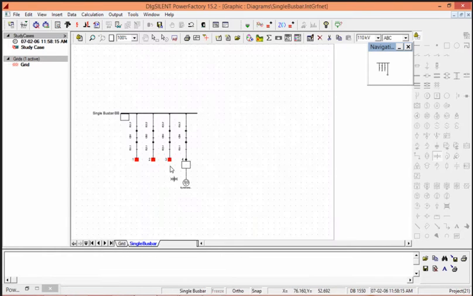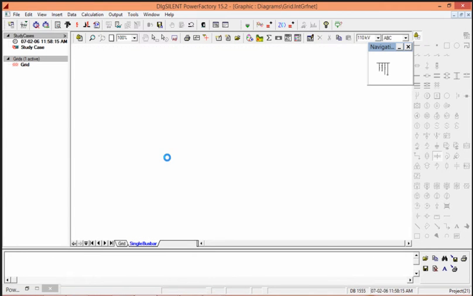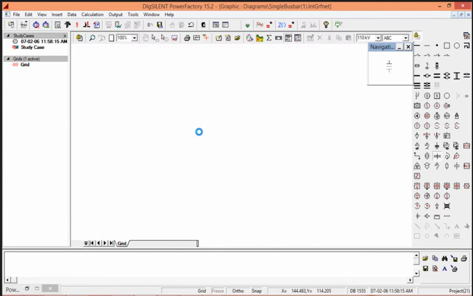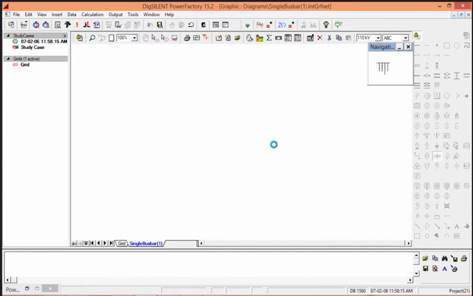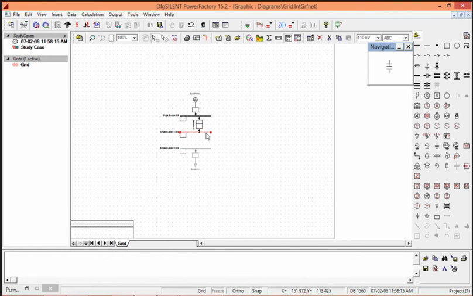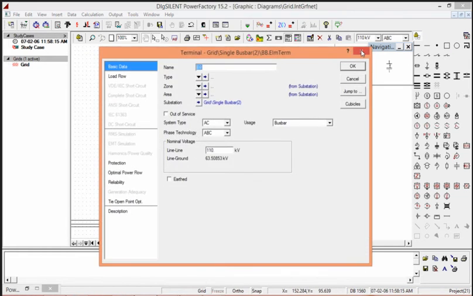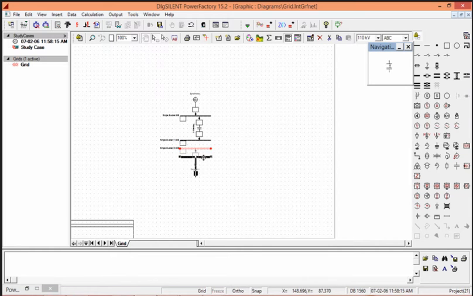From first to second, a two winding transformer is there. And at last a line is connected.